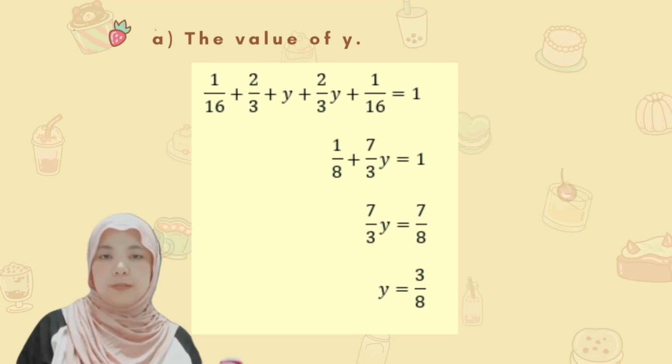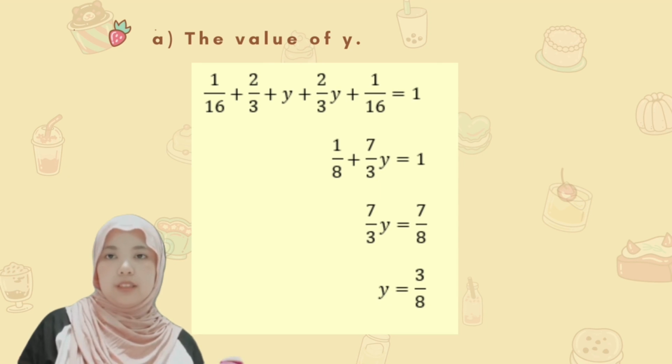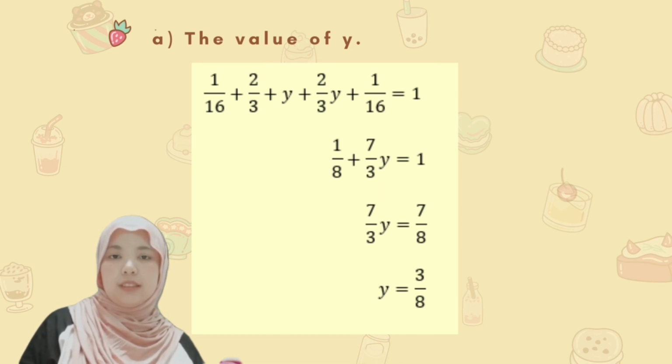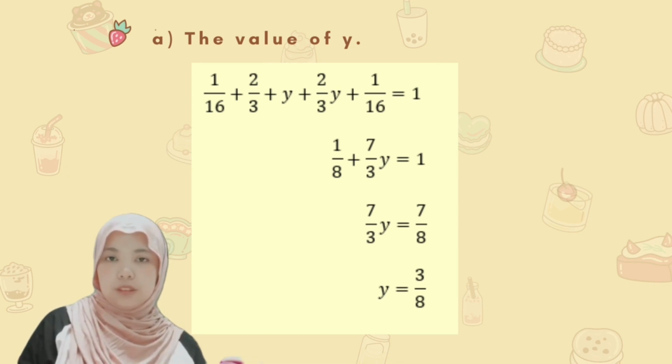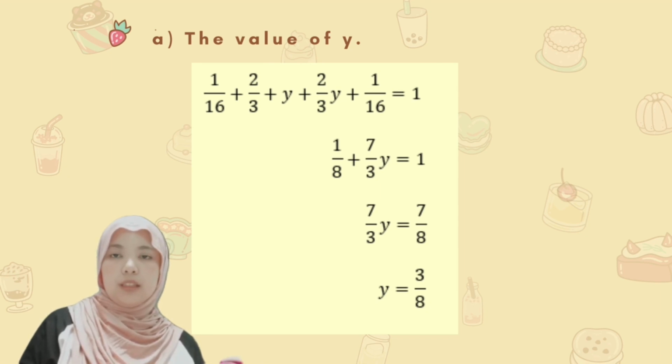The first question is, find the value of y. To find the value of y, the solution is 1 over 16 plus 2 over 3 plus y plus 2 over 3y plus 1 over 16 is equal to 1. It is because all the probabilities sum to 1. Then, find the sum of all the fractions and y, which will be 1 over 8 plus 7 over 3y is equal to 1.